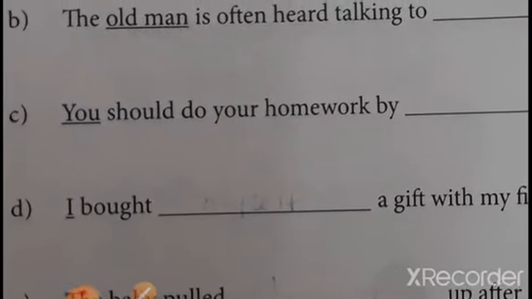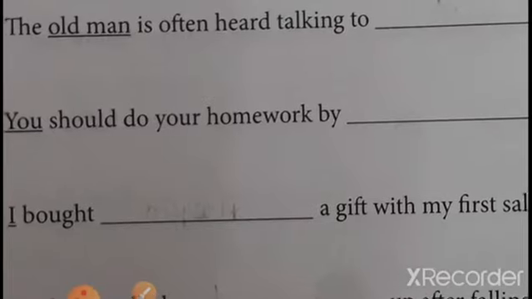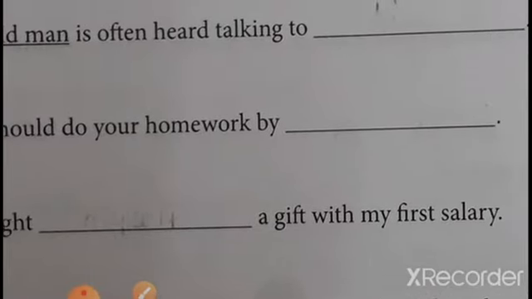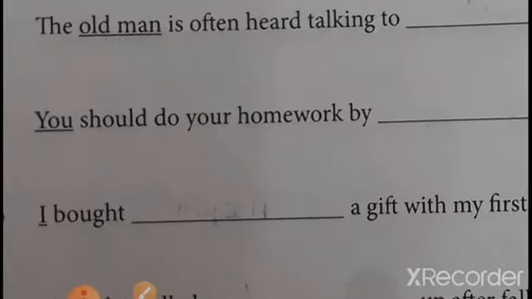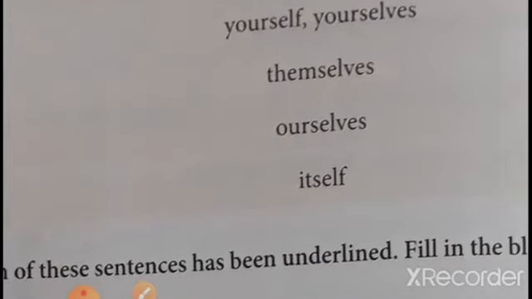Now what is the C question? You should do your homework by, what will we write for you? Yourself or yourselves? Yourself, because you is here second person, and you should do your homework by yourself.